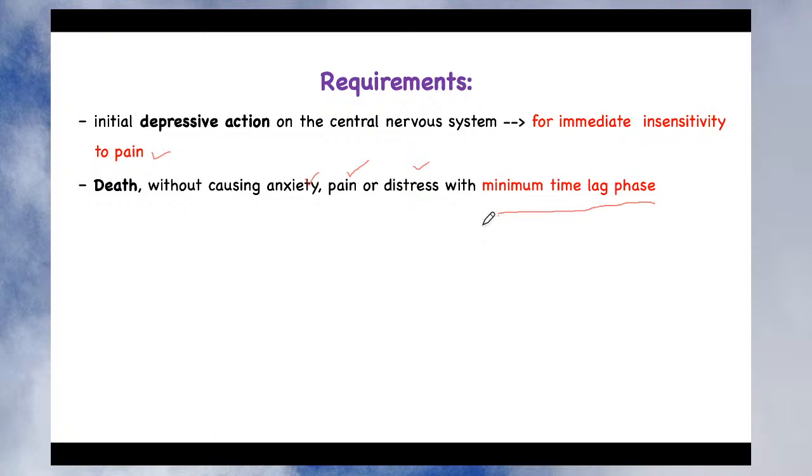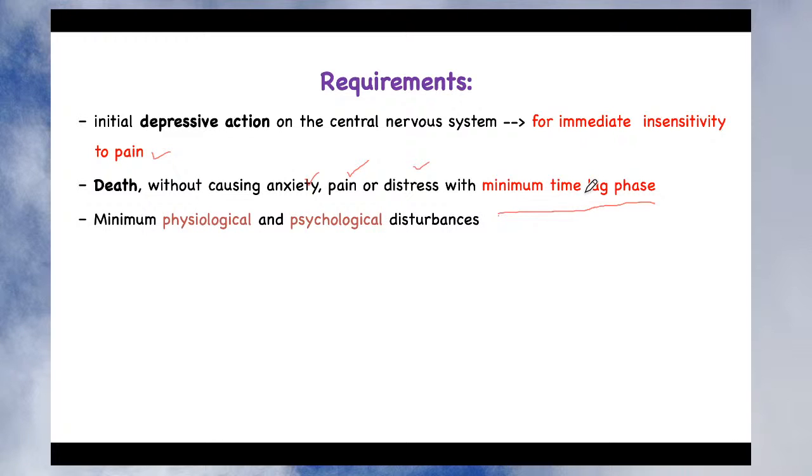Suppose you have started the procedure of euthanasia and the animal takes 5 or 10 minutes to die. That is not good, because for 5 to 10 minutes you have kept that animal to suffer and die, isn't it? So the method should be very instant, whatever method you adopt, within maybe 1 or 2 minutes the animal should die. It should be very quick with minimum time lag phase.